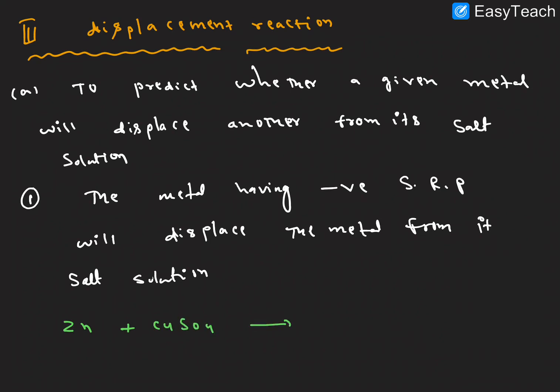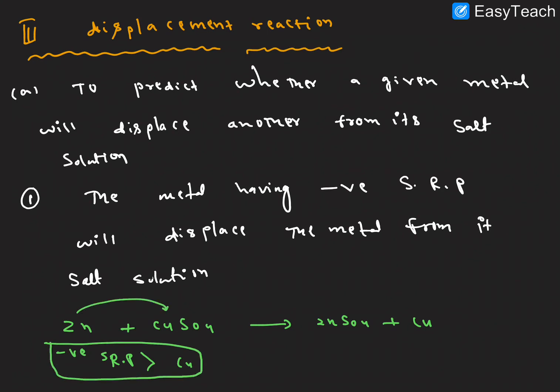Zinc plus copper sulfate react, forming zinc sulfate plus copper, right? So the negative standard reduction potential of zinc is more than that of copper. So easily zinc can displace the copper. I hope it is clear. A is complete. Next one, B point here.